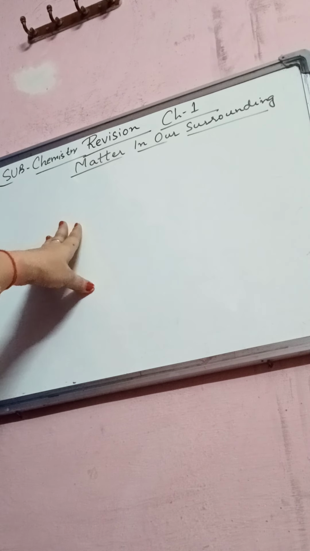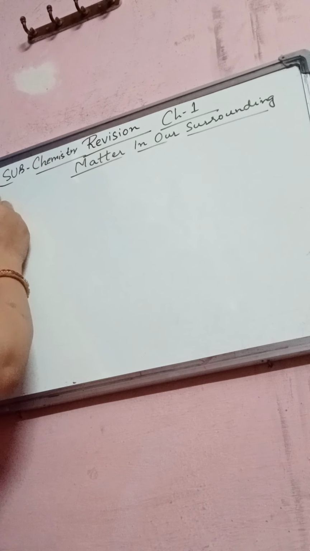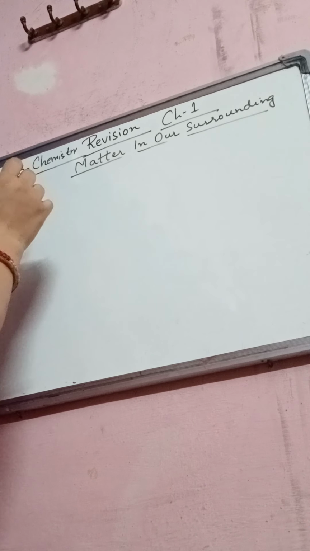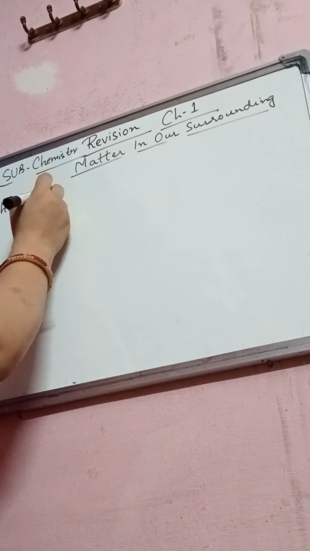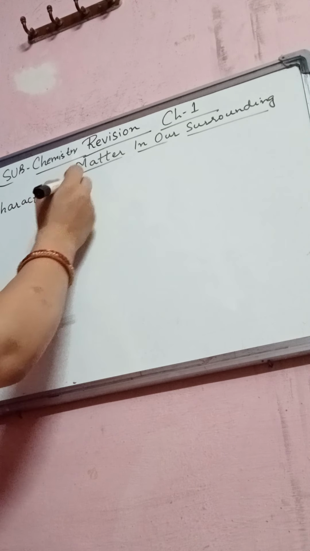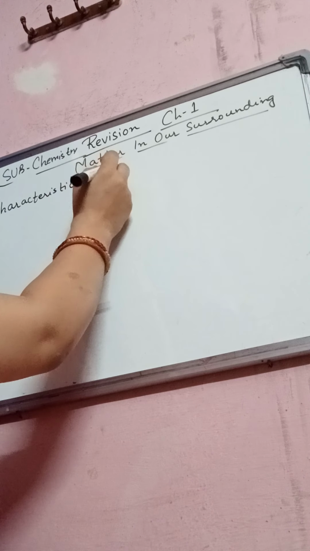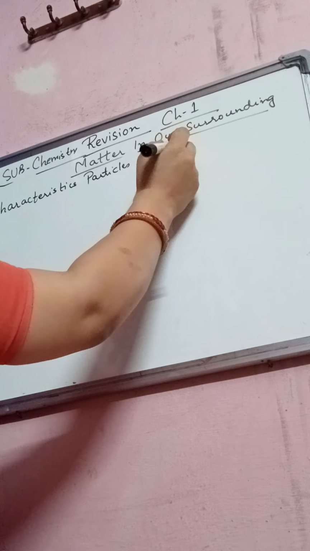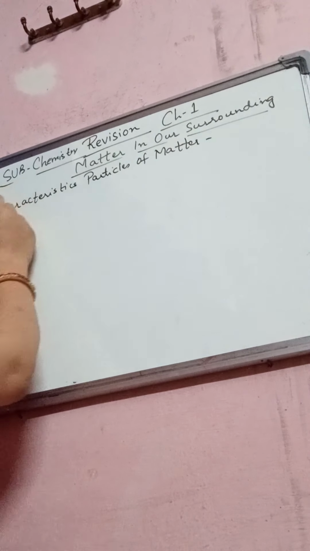Now next is the characteristics of particles of matter. Right, students?